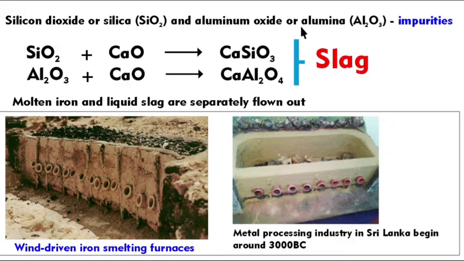So both of these compounds we generally call as slag, where the impurity is found in the iron ore. So that are floating on top of the molten iron, which is removed from the slag out. So these are the series of reactions that are taken place inside this blast furnace. Right?